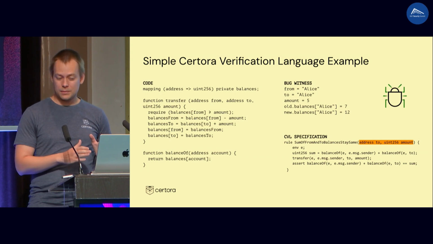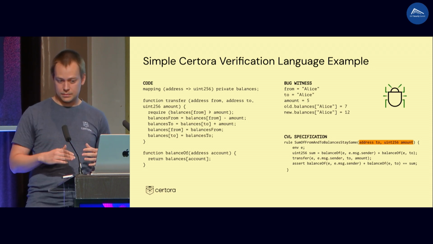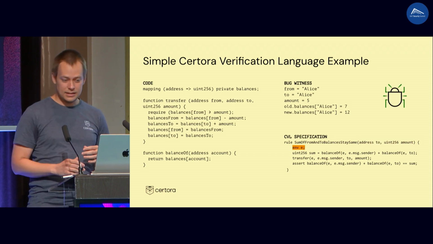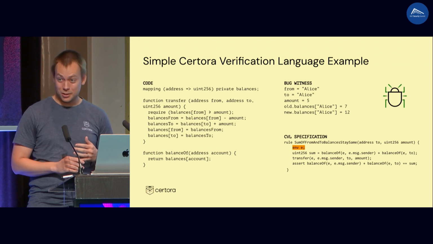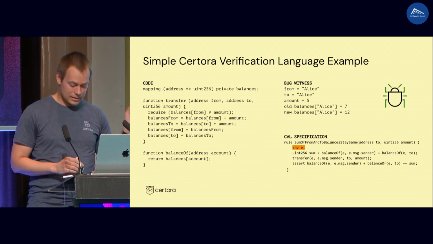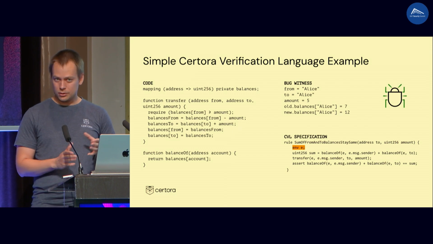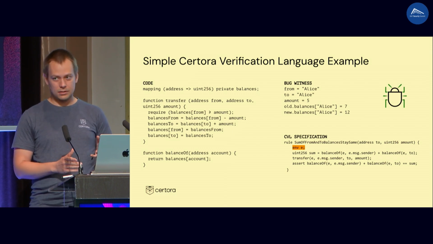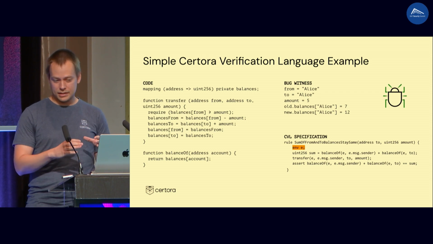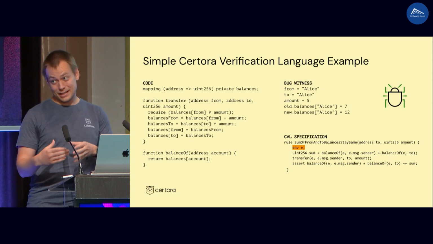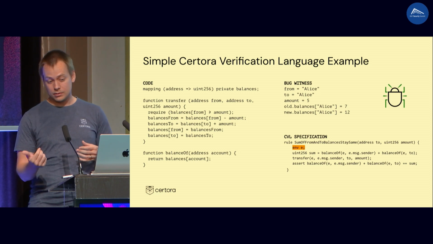You say that you have some address to, and you have some amount. We are not saying what the amount is, we are not saying what the address is, just that we have some address and some amount. Then you say that you have some environment E. What does it mean? This basically represents the Solidity global variables like message sender, message value, block timestamp, okay? So we are basically saying we are at some state of the smart contract, we have some amount, we have some address too.